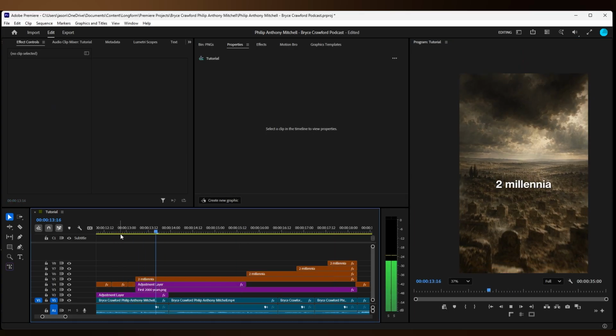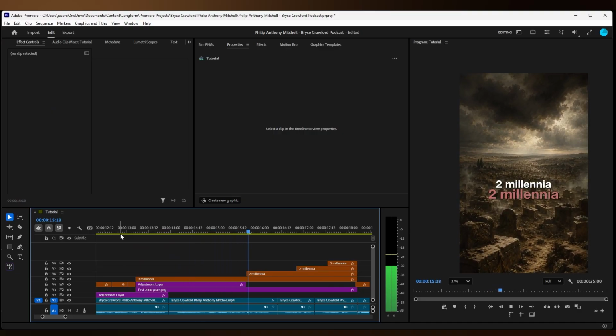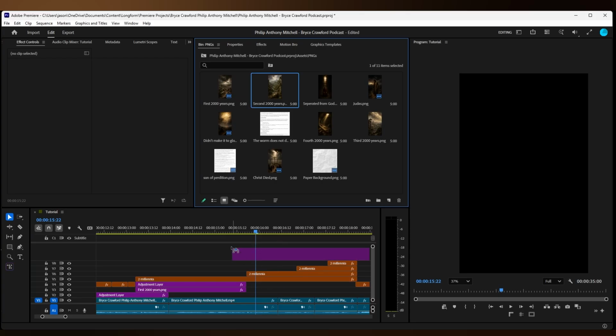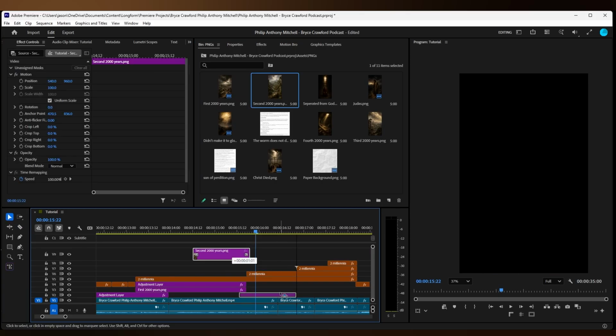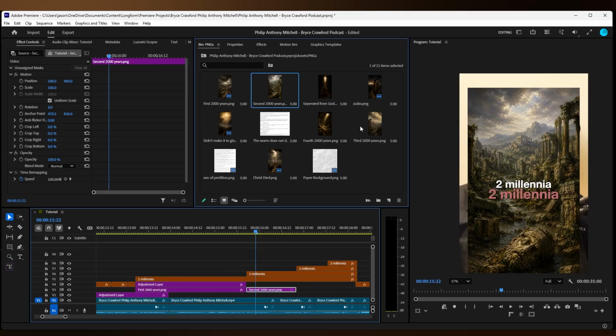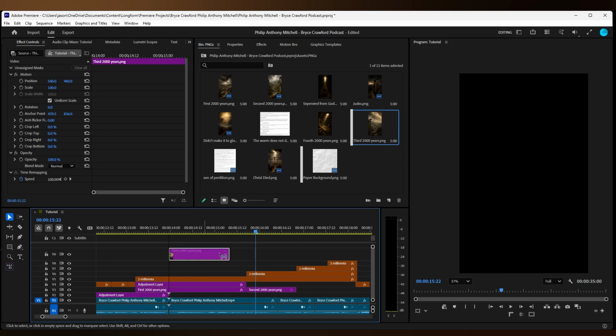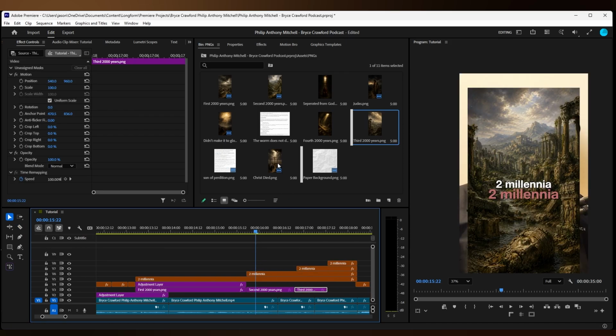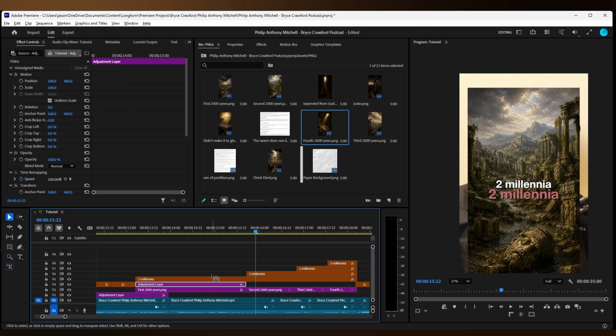Been there for 2 millennia, and he'll be there for another 2 millennia. Ooh, it's looking nice. And another 2. Now we just need to get the images. Get all the images right onto the timeline, and then we're going to scale the images up.